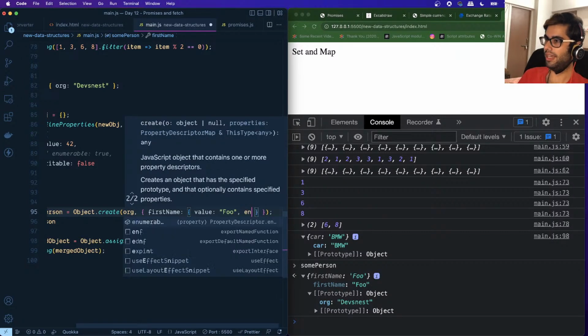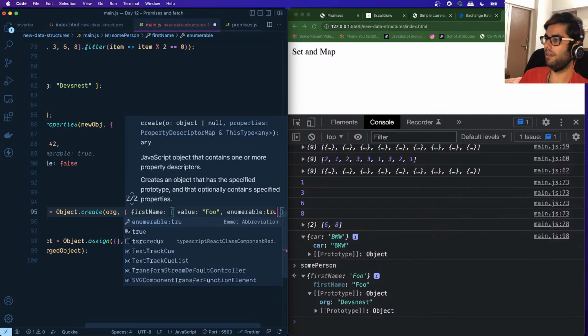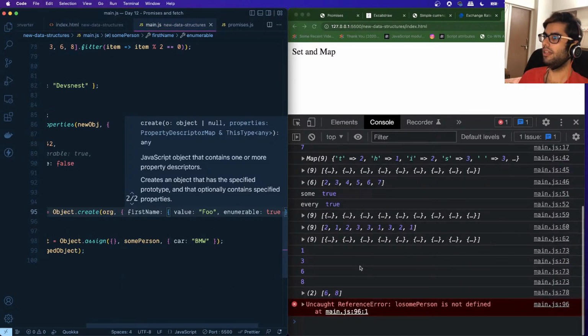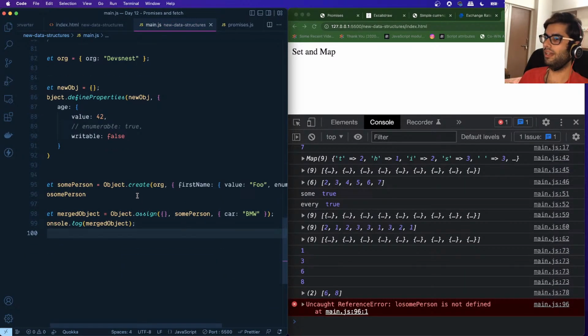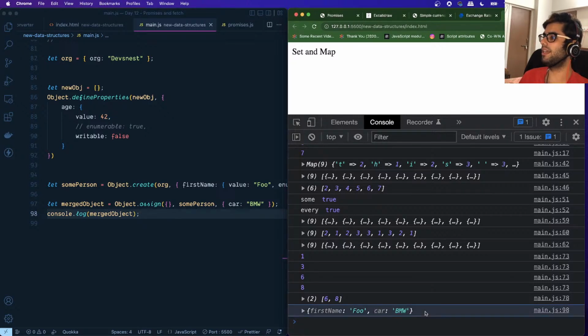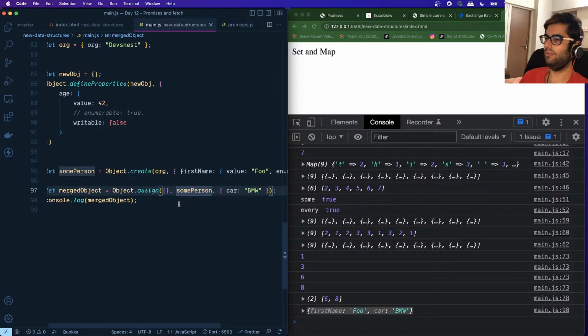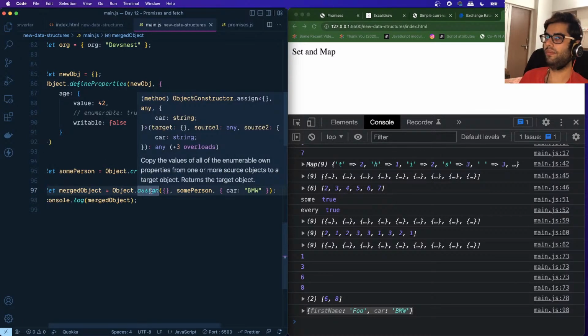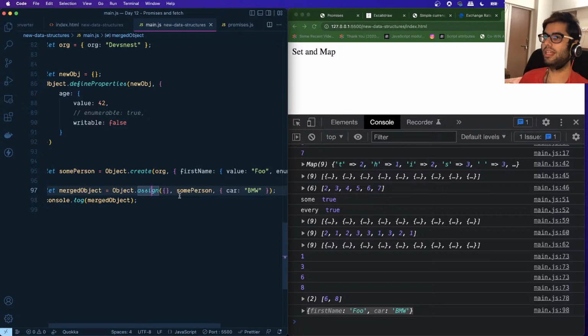If I set the enumerable property to true and we look at this log statement over here, we can see that first name as well as the car property is available to us. That is another thing I wanted to clarify: the assign function only merges the object's enumerable properties.